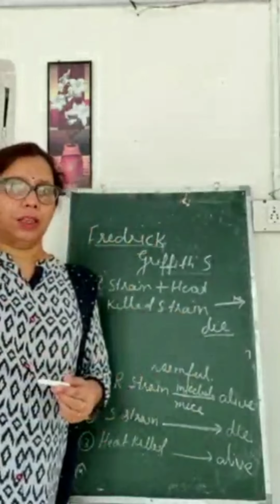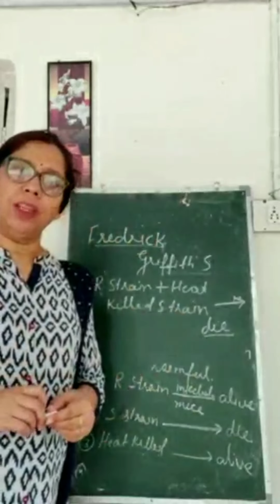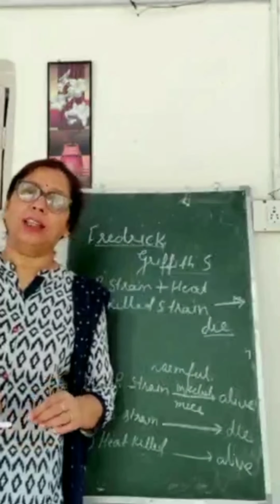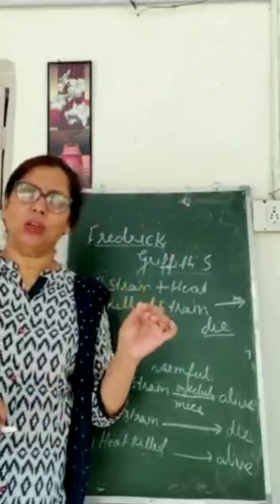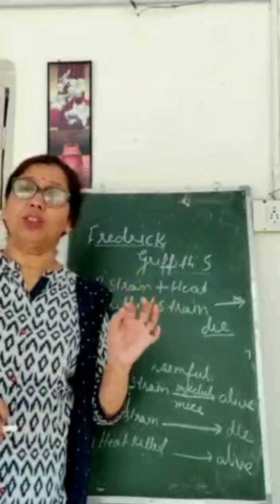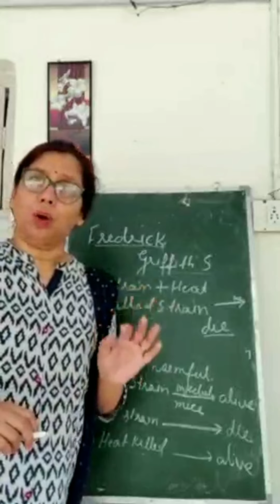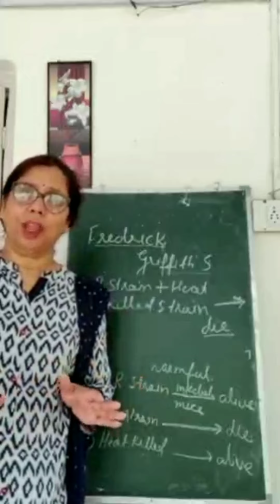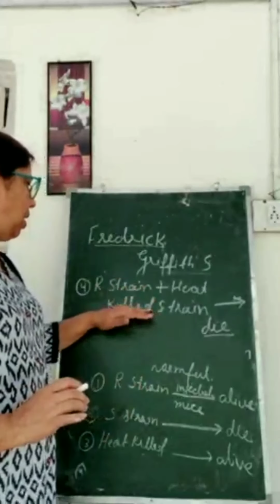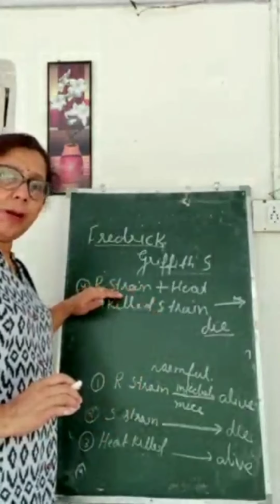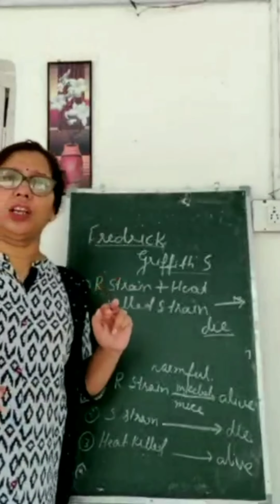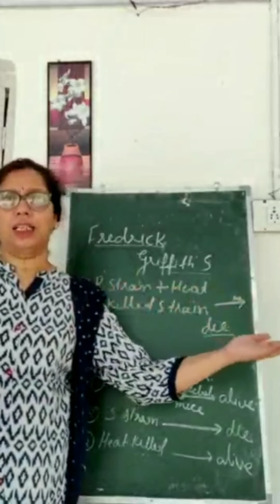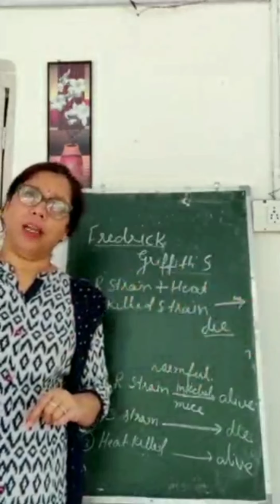Then Griffith reached this conclusion that on the heat killing, जब S strain को kill कर दिया था, at that time certain molecules or the genetic material which is very stable, on the heating also that material was not destroyed, and when this material is mixed with the R strain, it converted R strain into the harmful genetic material, and that is the reason that all the mice died.